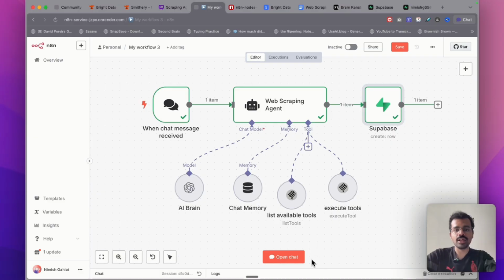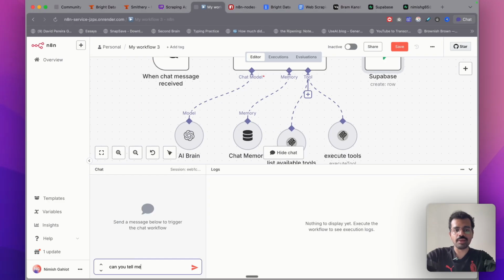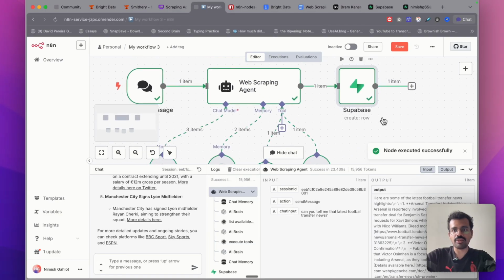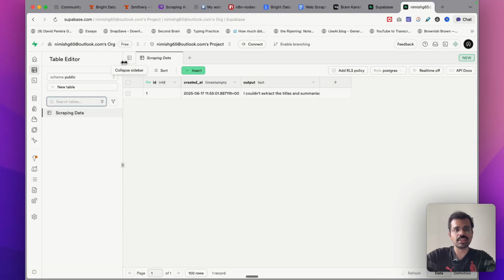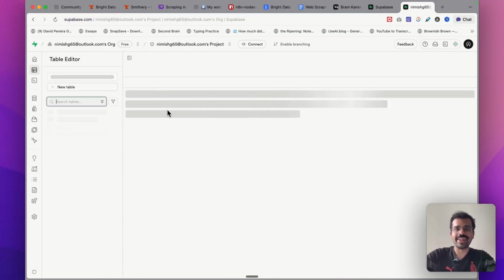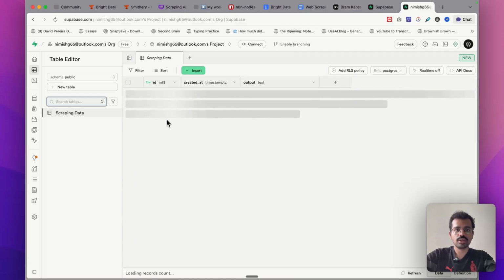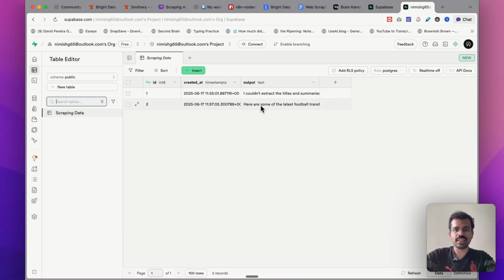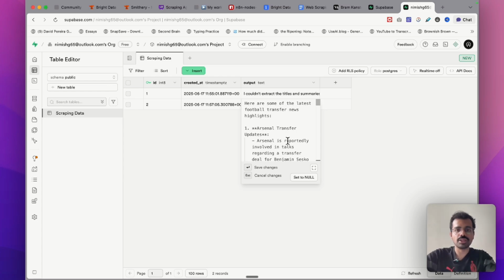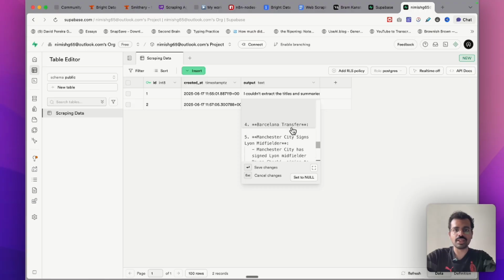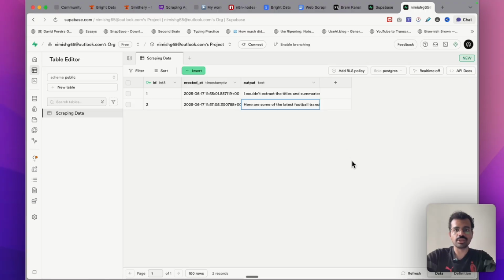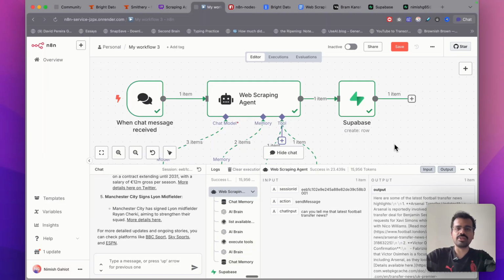Let's test this end to end. I will send a new prompt. Can you tell me the latest football transfer news? I see the output, and after that, it would also create a new row within Supabase. So let's go on Supabase and see if this output is also saved in a new row. And I see a new row over here with all the information that we just got. Arsenal transfer. Then we also have Chelsea, Barcelona, Manchester City, and news about all the transfers along with the link that it refers to. So with that, our workflow is completed.